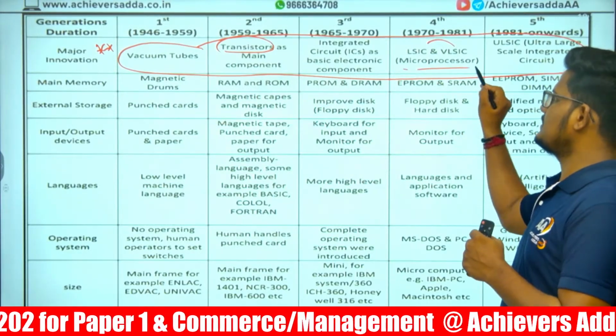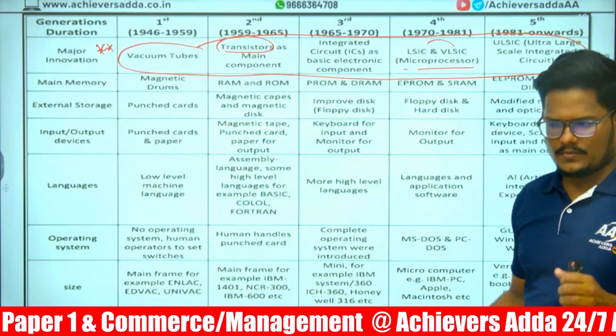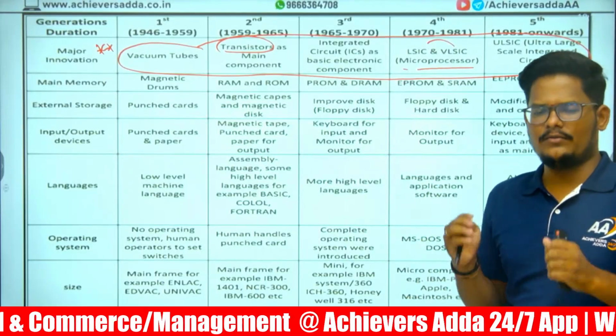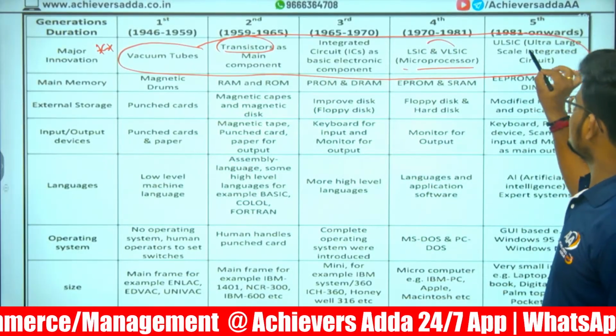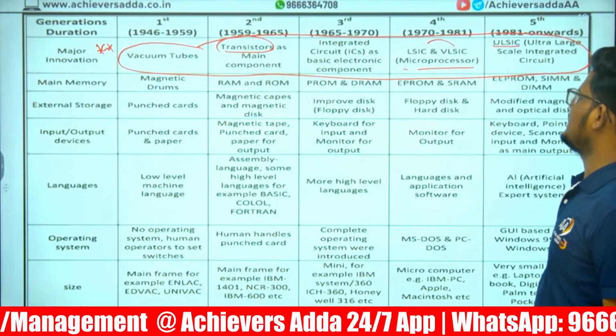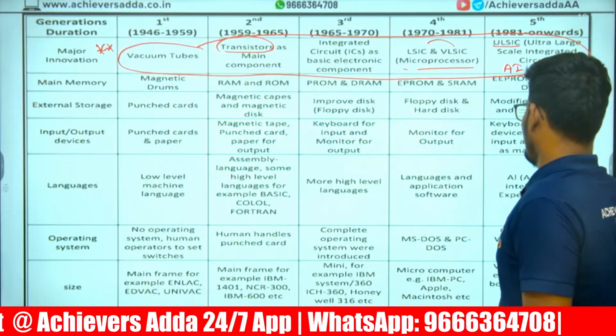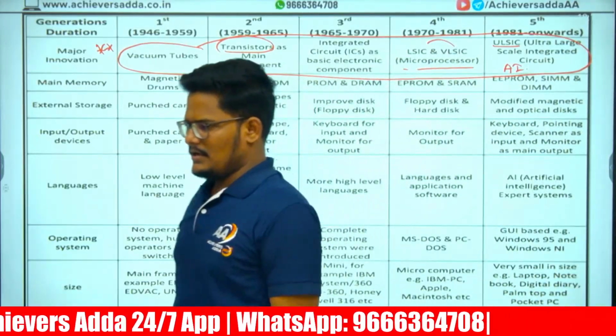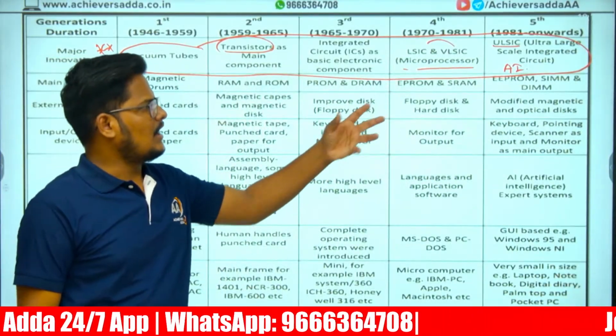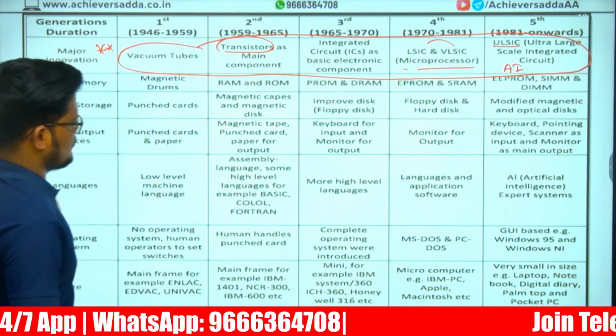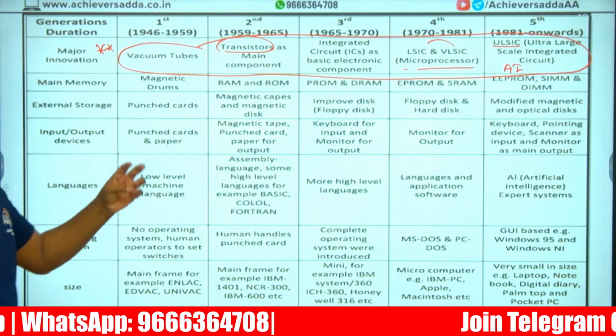This is also called microprocessors, meaning the size of the innovation became very small. Next, ultra large scale integrated circuit, even artificial intelligence is a major usage here. Artificial intelligence and ultra large scale integrated circuit. 4 things. So 5 types.